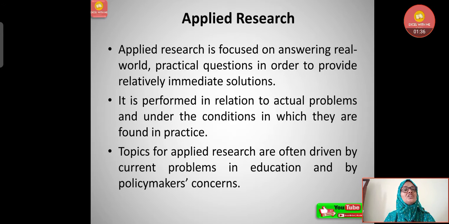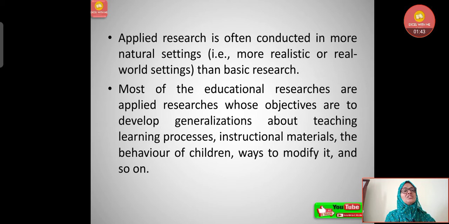Topics for applied research are often driven by current problems in education and by policy makers' concerns also. If we talk about education, the policy makers, whatever policies they are making, they can have the past findings and then they move forward for the search of new solutions for any problem. Then applied research is often conducted in more natural settings, that is more realistic or real world settings, than basic research. In basic research, they do the experiments. Here they do the real setting. In the real settings they do the applied research.